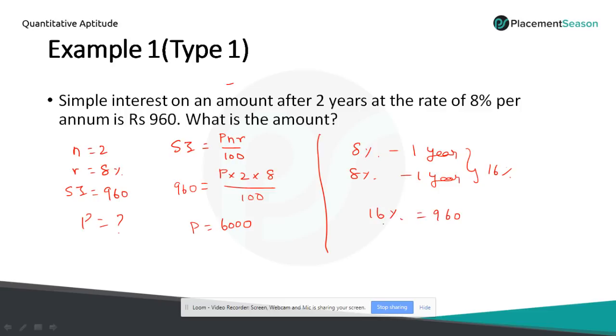Simple interest is 960. So we have to keep the amount as 100%. So 16% equal to 960. What is 100%? So 960 into 100 by 16 and you will get the same answer. So the values will be the same in both cases, but no need to substitute in the formula and find the answer. So simply 16% equal to 960, 100% equal to what? You will get the answer.